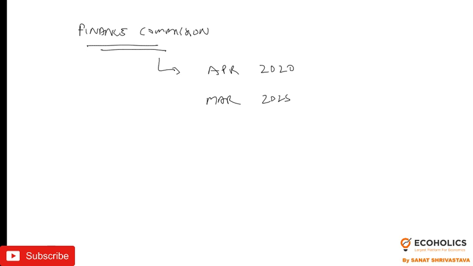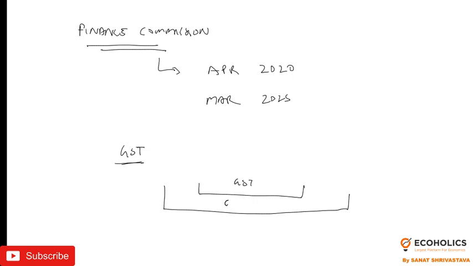The successive rounds of GST cuts also result in lower revenue, but it will increase the tax base. More and more people will come if you reduce the tax rate. So these are the reasons why the GST collection is pretty low. Now if you have any doubt you can ask and we'll move forward then.